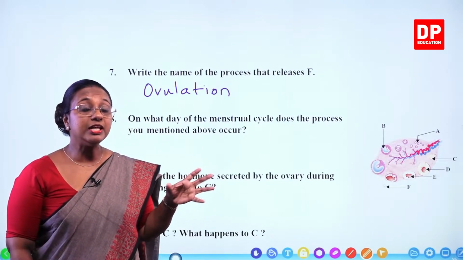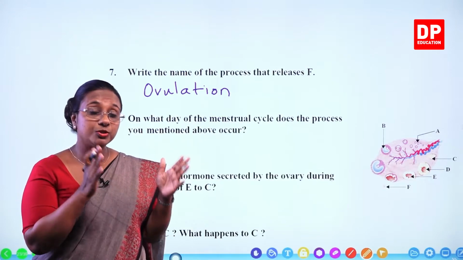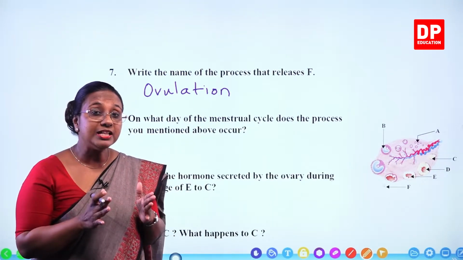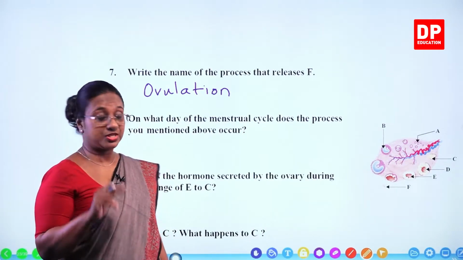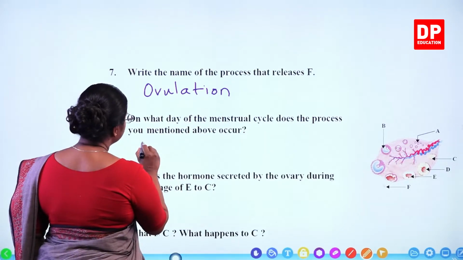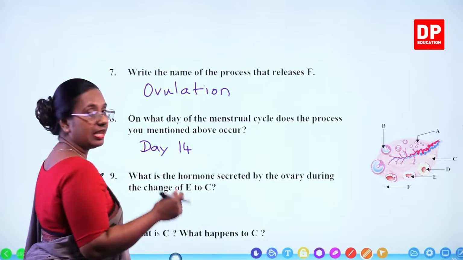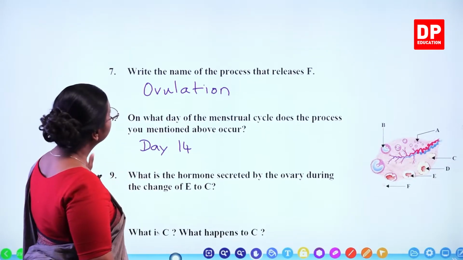In the ovary, the two phases, follicular phase and the luteal phase, both of them occur for 14 days. So, on the 14th day, that is the first day of the luteal phase, is the ovulation process. You all can remember that. So, here it is day 14, or you can write 14th day, anything is fine as long as you mention that it is the 14th day.